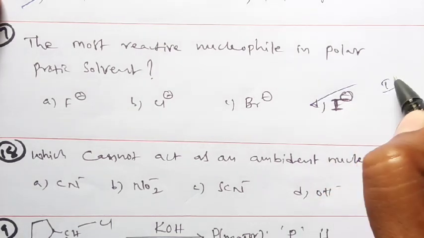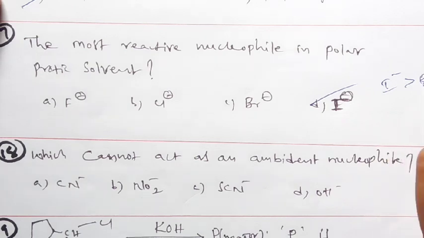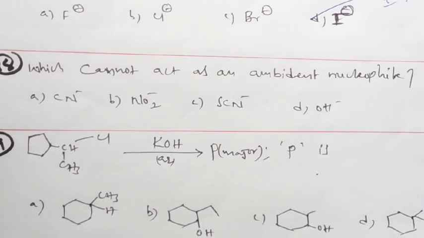That means the order is I minus, Br minus, Cl minus, F minus. If the same question is asked for a polar aprotic solvent, the order is just reversed. Is it clear? So the nucleophilicity order is just reverse for this. Right. Look at the next question.